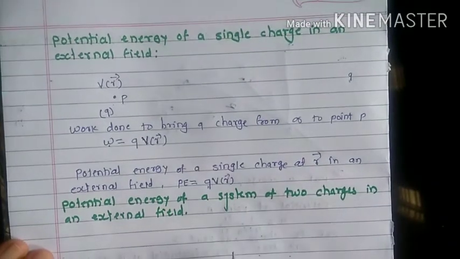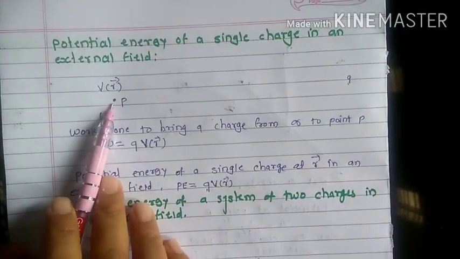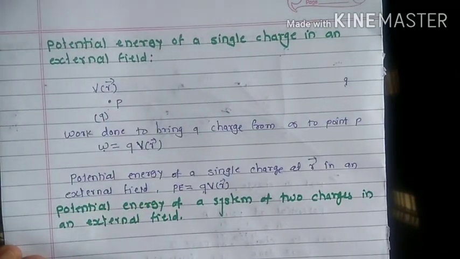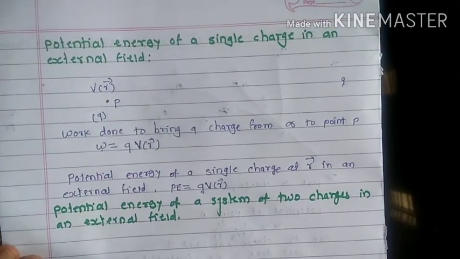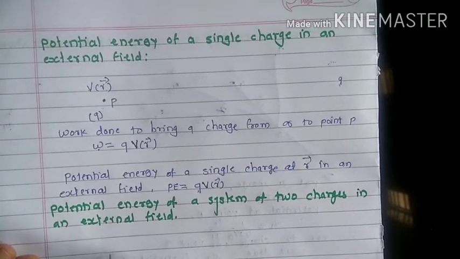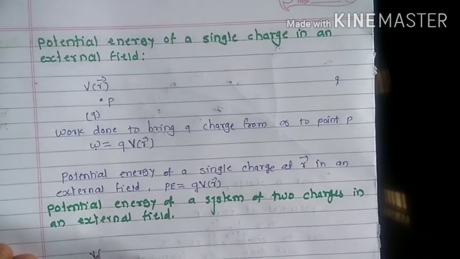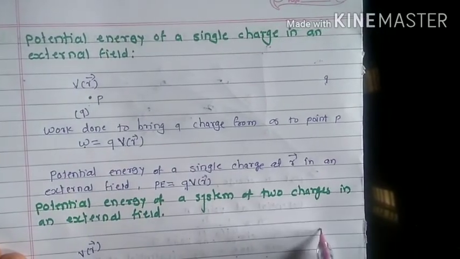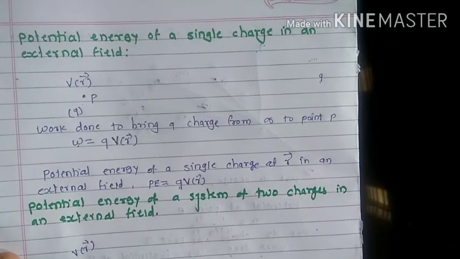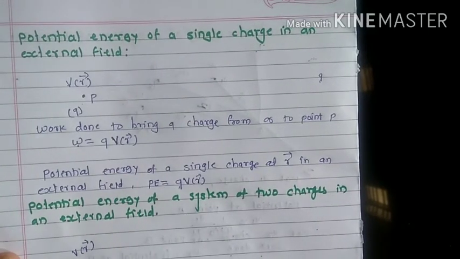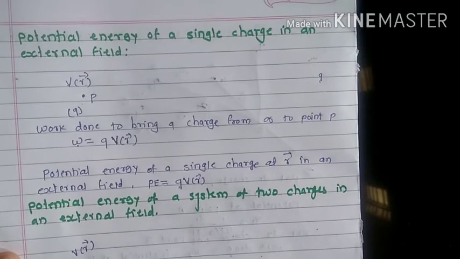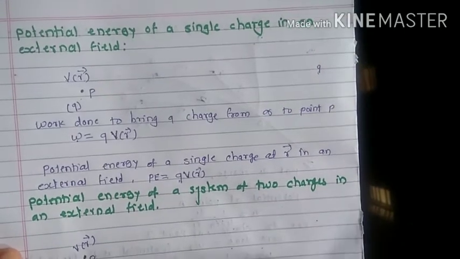From the above topic, if at point P the potential due to the external field is V, and we bring Q from infinity to this point P, then the potential energy is written as Q into V at the position vector.